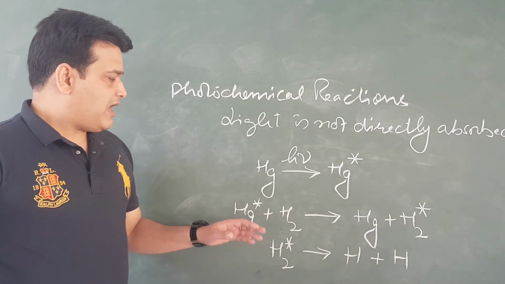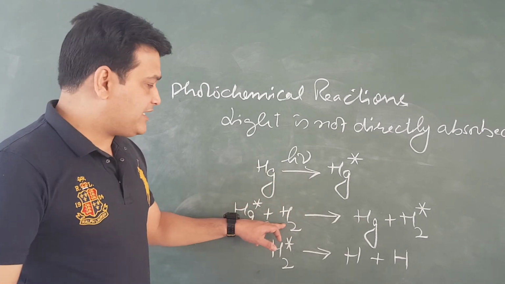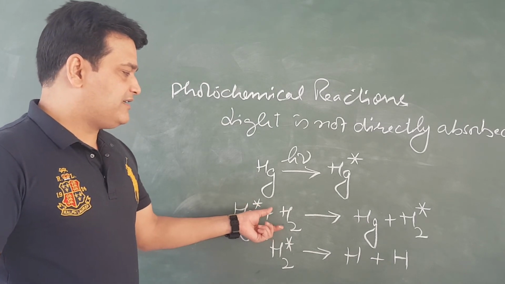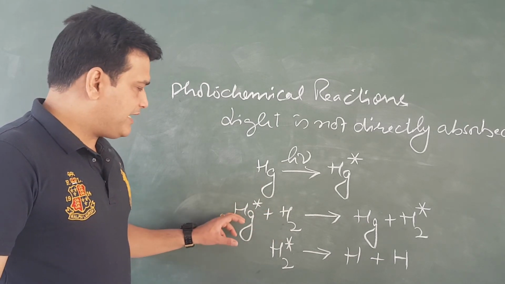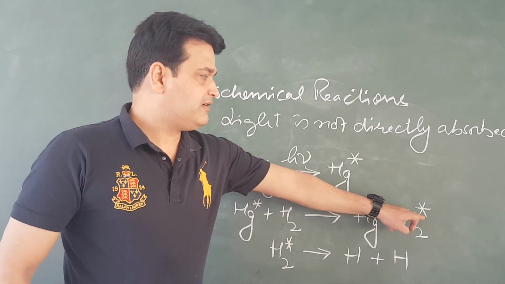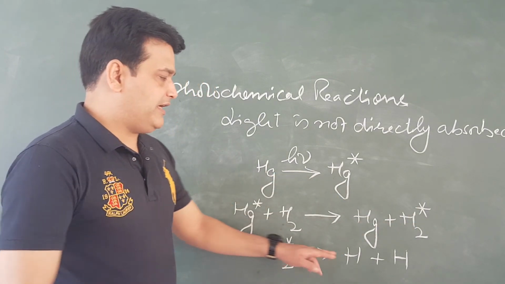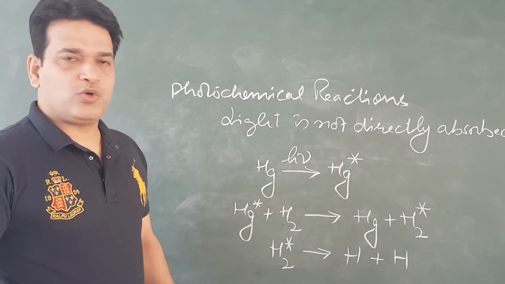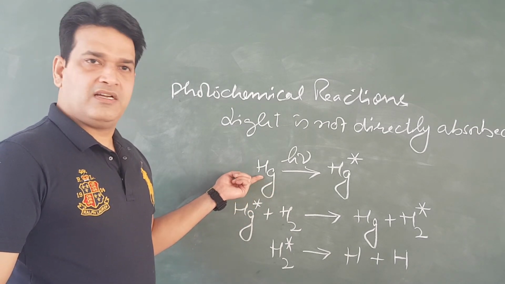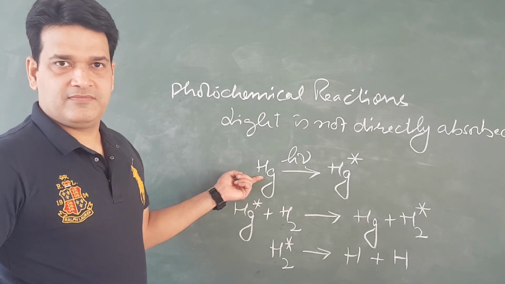It means hydrogen was unable to absorb light energy directly, but when mercury is added into the reaction, mercury absorbs that light and transfers it to hydrogen, and then that hydrogen molecule gets broken into atomic form. So in certain photochemical reactions, such substances are used which are called photosensitizers.